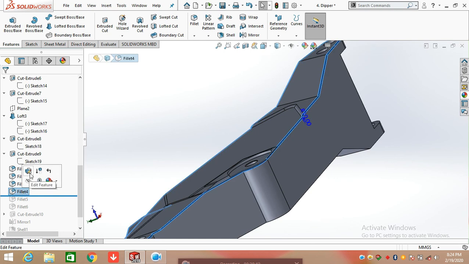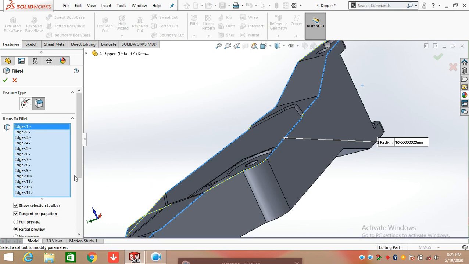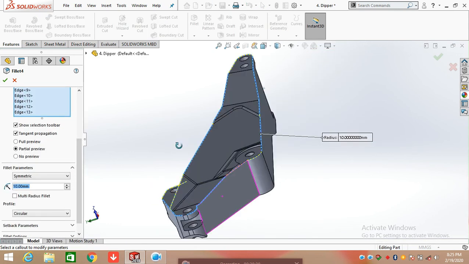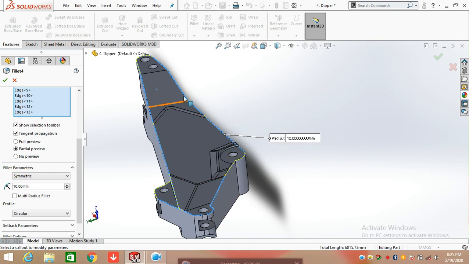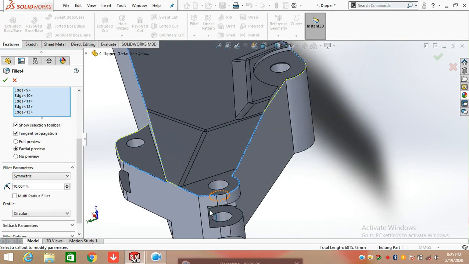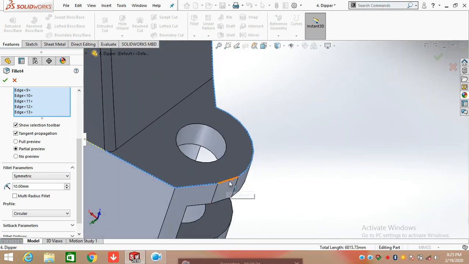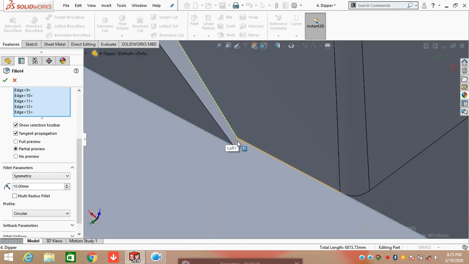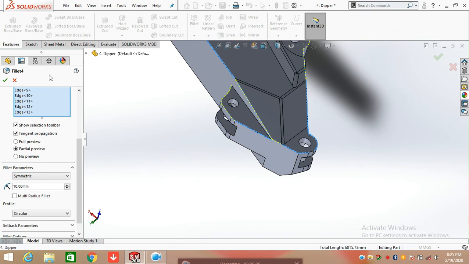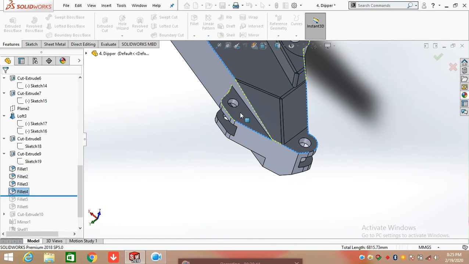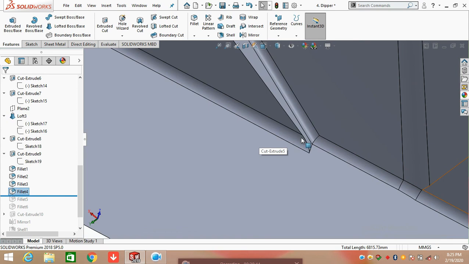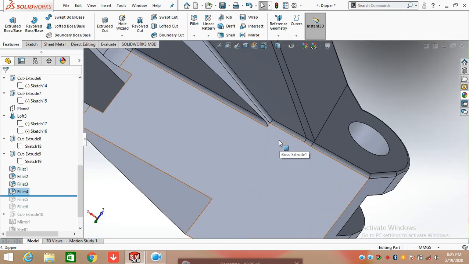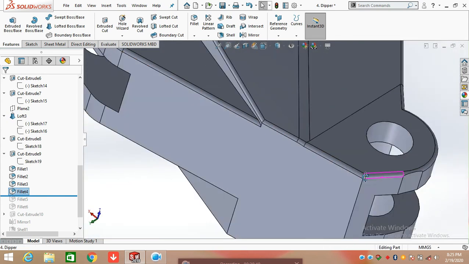Again click on fillet command and apply the fillet having radius value of 10 mm on the outer side edges of this body of one face. So select all the edges one by one. Leave this one extrude cut and select the edges continuous here. Leave this one edge only and apply the fillet having radius value of 10 mm on the edges. You can see here, left only two edges, this one and this one.